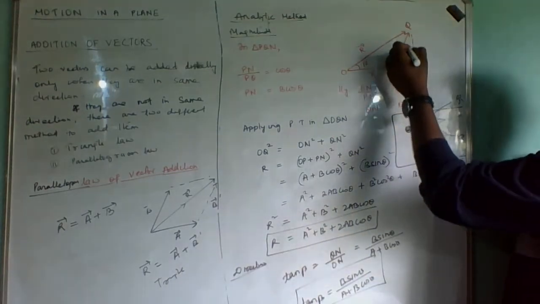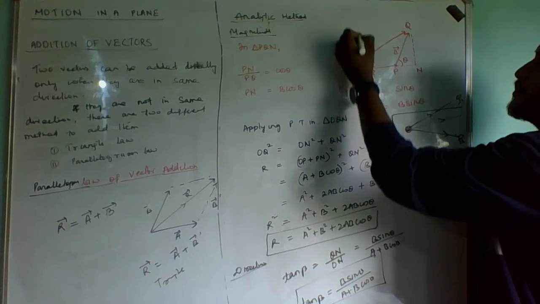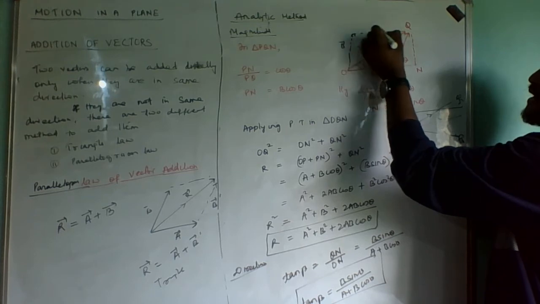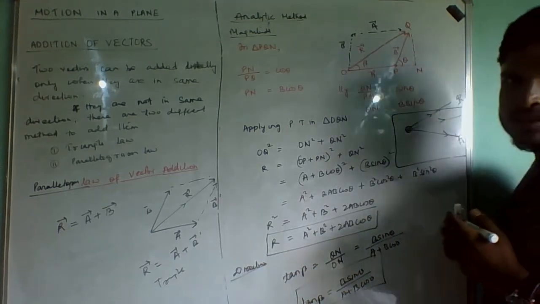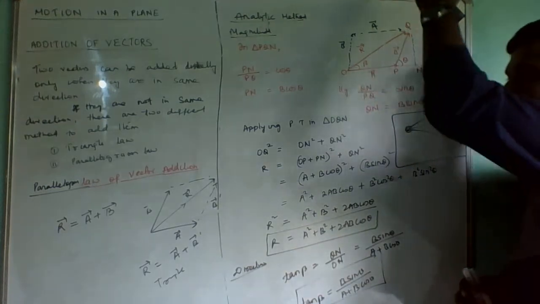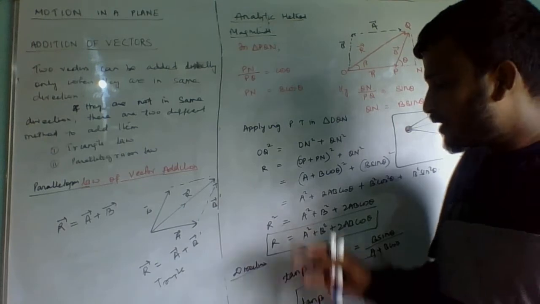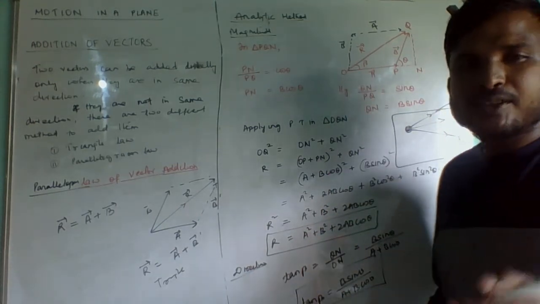Similarly, this is B vector. So parallel to this, if I draw one big vector here, that is B vector. And similarly, parallel to this A vector, if I draw here one vector, that is A vector. So this will become a parallelogram or not? And similar things if you proceed here, this will give you resultant according to parallelogram law, and this will give you direction according to parallelogram law.